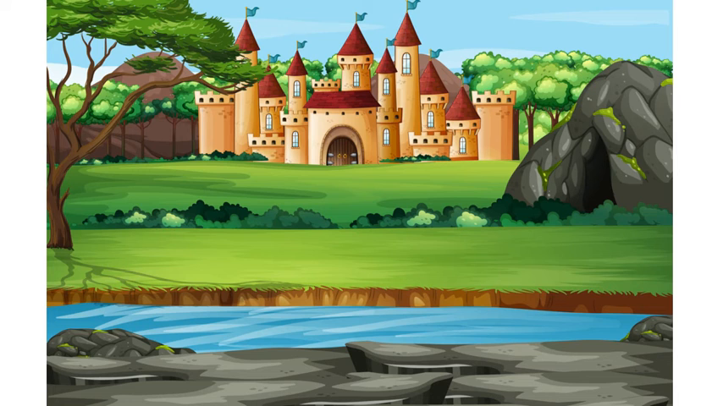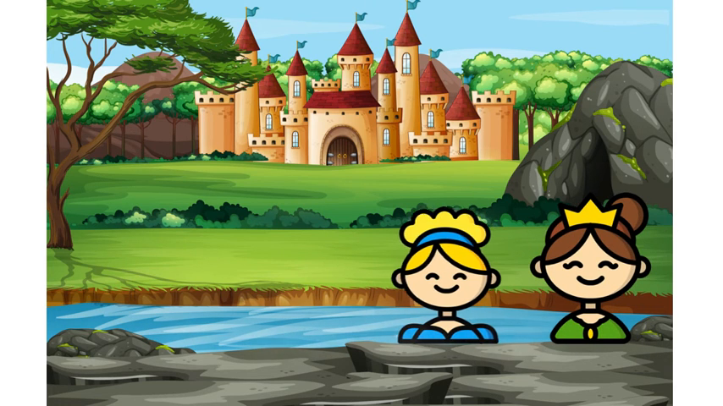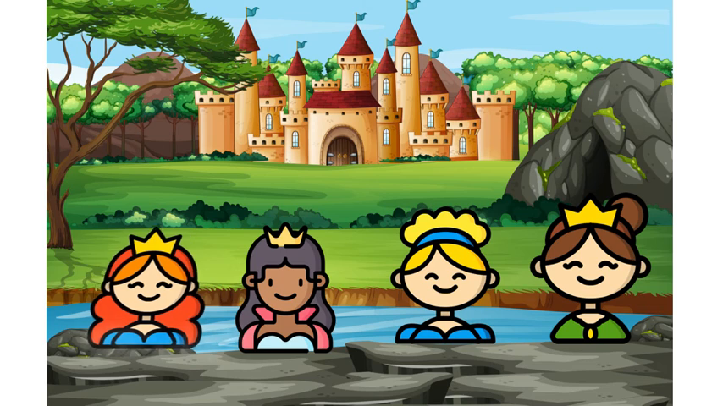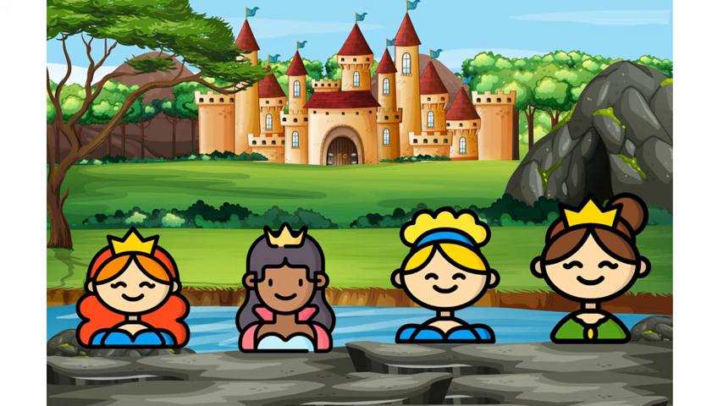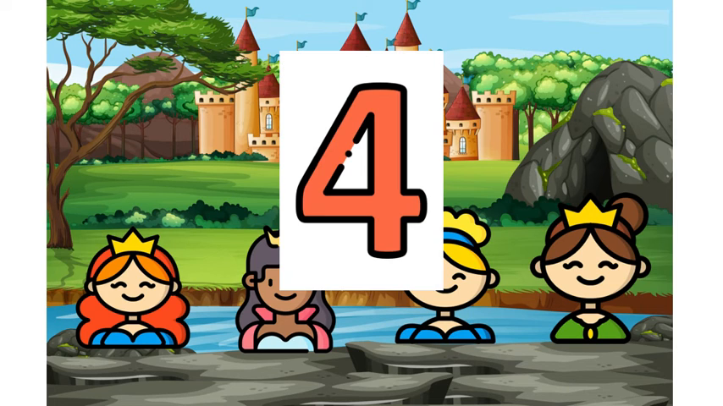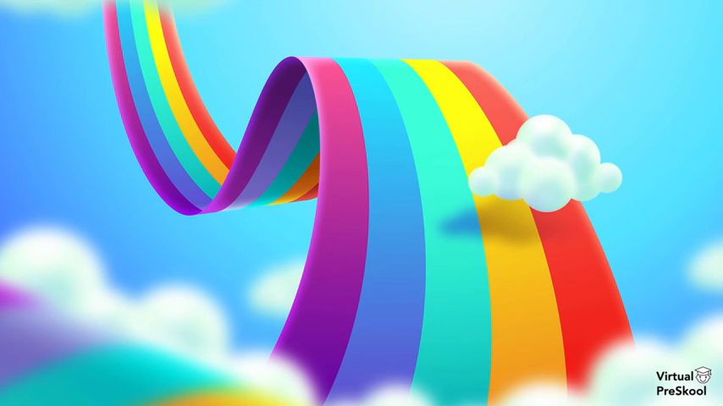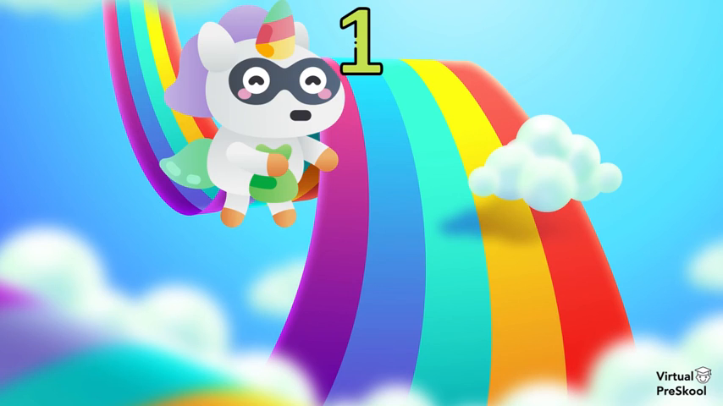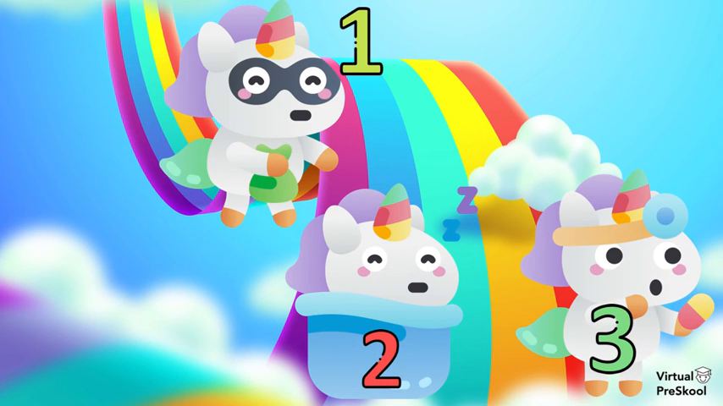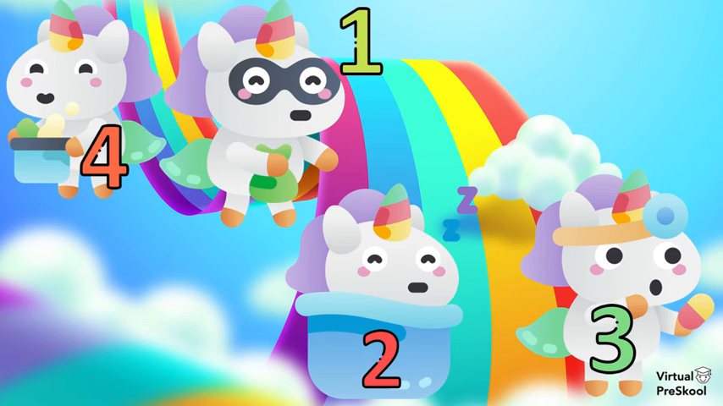Now we're going to count princesses. Ek, do, teen, char. There are char princesses. And what is char in English? Char is 4. There are 2 mangoes. What's 2 in Hindi again? Ek, do, teen, char. Do. Let's count unicorns. Ek, do, teen, char. There are 4 unicorns. And what is char? 4.